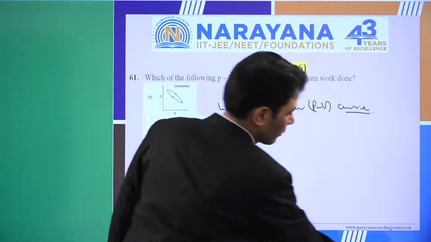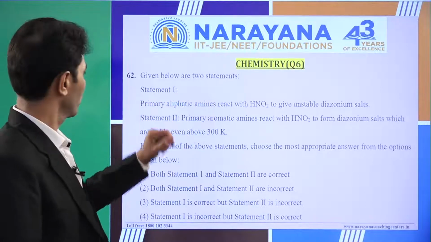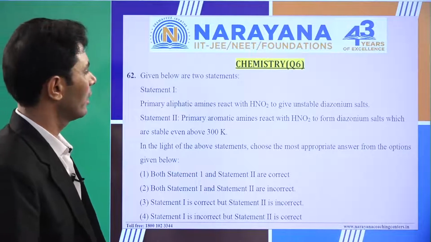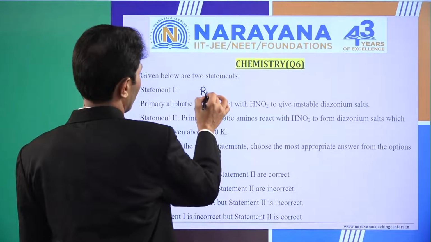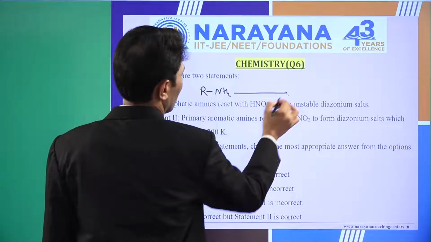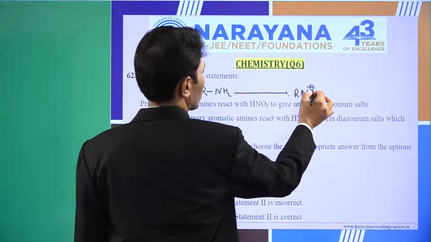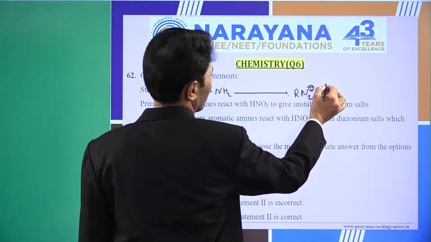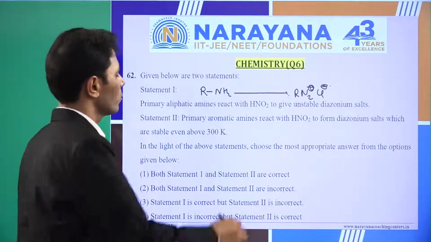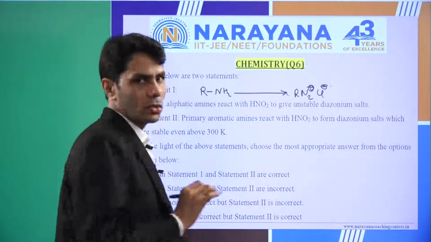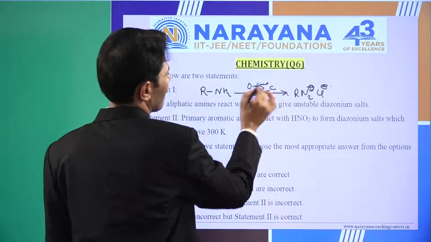So next one, question number 62. Two different statements are given. The first statement is: primary aliphatic amines react with HNO2 to give unstable diazonium salt. Okay, so we can write down the equation. Let's say RNH2. If we carry out diazotization of this amine, it will give RN2+ X-. Suppose that is Cl. So it is unstable. It is true. Diazonium salt remains stable at ice cold temperature, in general 0 degrees Celsius or in the range of 0 to 5 degrees Celsius.